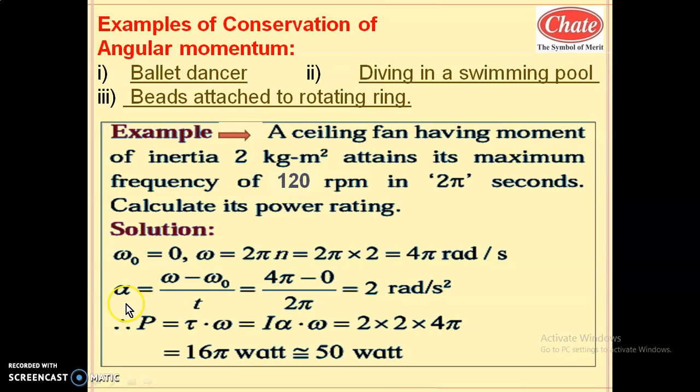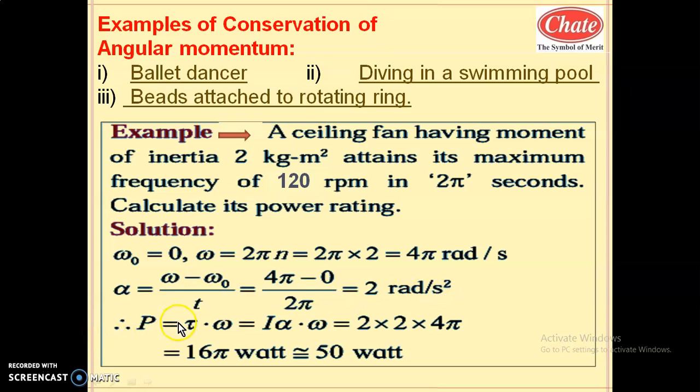Now calculate alpha. What is alpha? Alpha is omega minus omega naught by t. Why do we need alpha here? Because in the calculation of power, torque is required. Here I is given and torque is I into alpha. Hence let us find alpha. Alpha is omega minus omega naught upon t. Omega is 4 pi, omega naught is 0, and time interval is 2 pi. So 4 pi by 2 pi is 2 radian per second square.